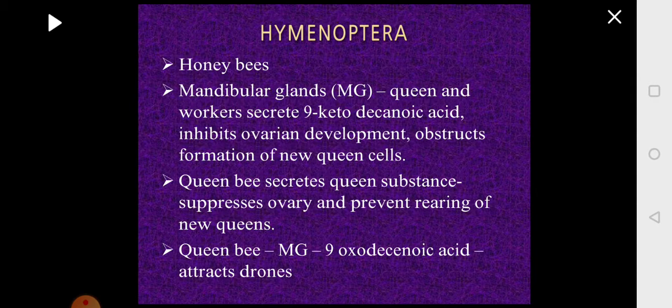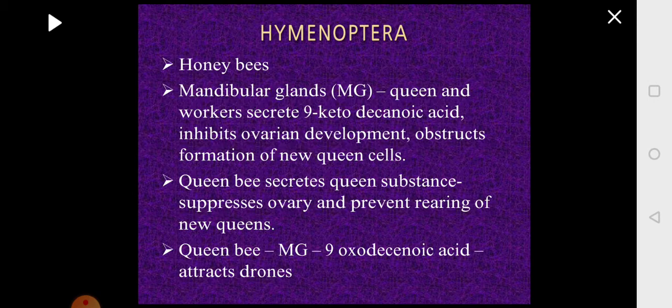This will inhibit the ovarian development of the workers so that a new queen will not be produced in the colony. The entire colony will have only one reproductively active female, the queen, and when she is there, no other females will mature, and the reproductive maturity of these workers is suppressed by the secretion of a pheromone known to be 9-ketodecanoic acid.